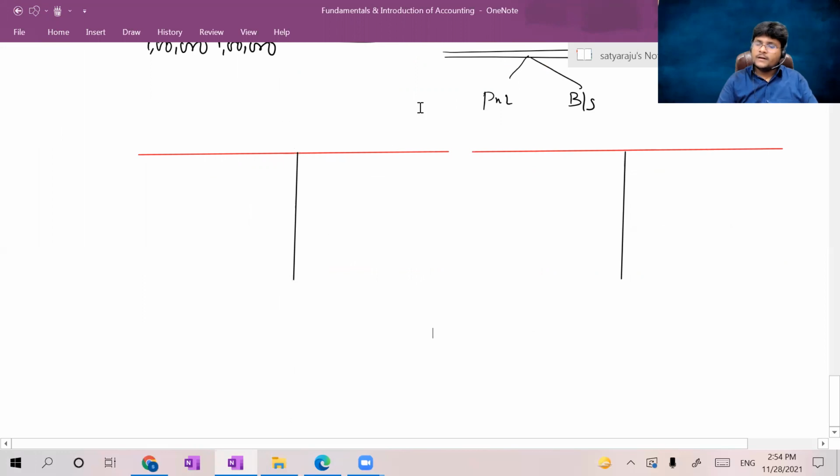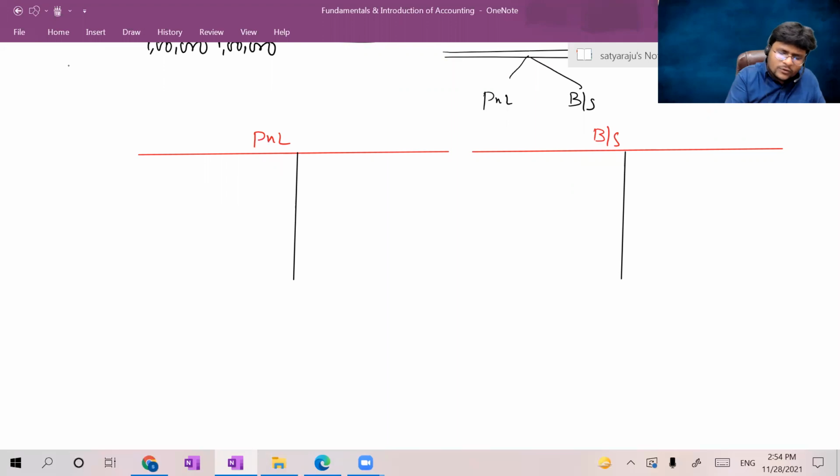Right, guys, concentrate. Let me give this is P&L. Let me give this is balance sheet. How will we prepare the normal P&L? You already know profit and loss account is the difference between income and expenses. P&L account is also having debit. P&L account is also having credit.